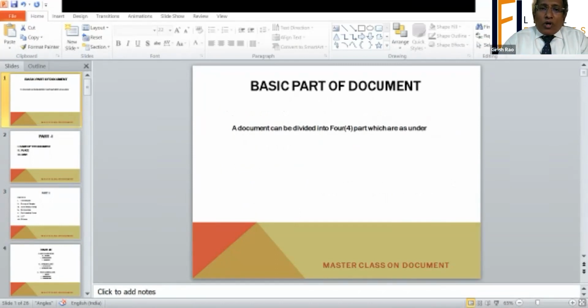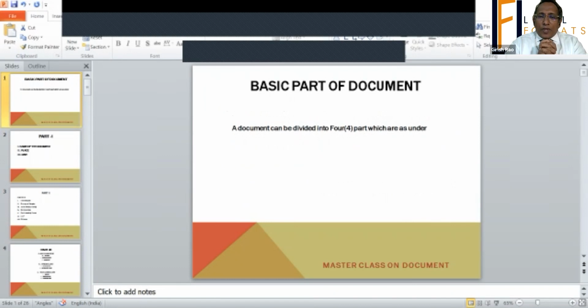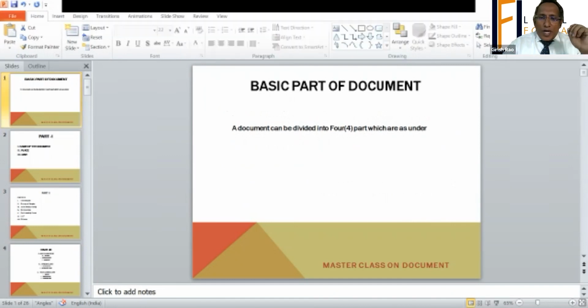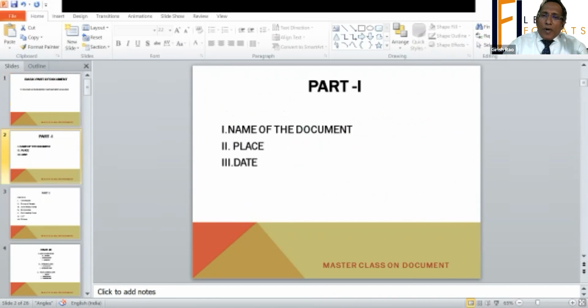When it comes to a document, I have divided a document into four parts. I have done it for logical purpose, for explaining it to you. I have divided it into the four parts.